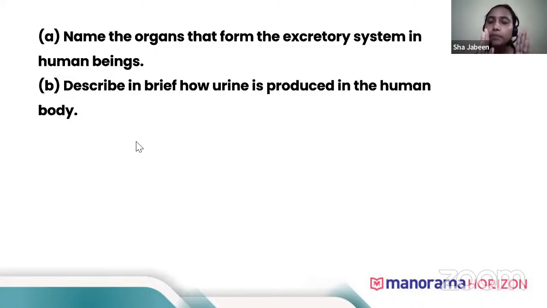When it is said describe in brief, write all the four things. One is ultrafiltration, that is, the blood is filtered in the Bowman's capsule in the nephron. Second, reabsorption takes place, which means the excess water and nutrients that have been filtered are reabsorbed. Third, secretion. Still there are some unwanted things, and the tubes help to secrete them. And the final one is absorption of water. The excess water gets absorbed again in the collecting tubules, and then the concentrated urine is excreted.